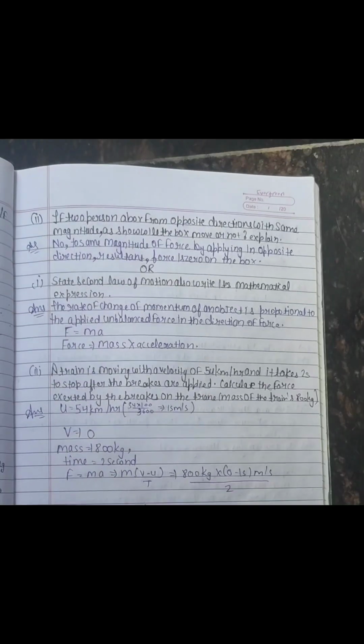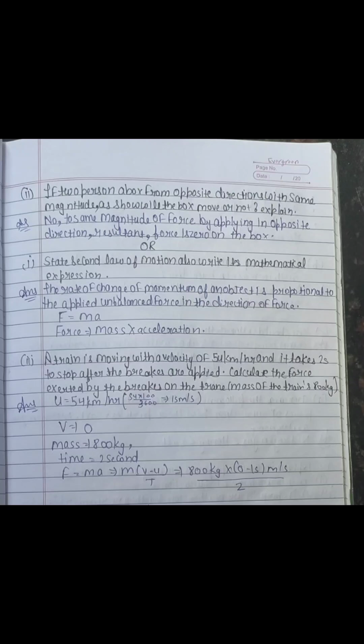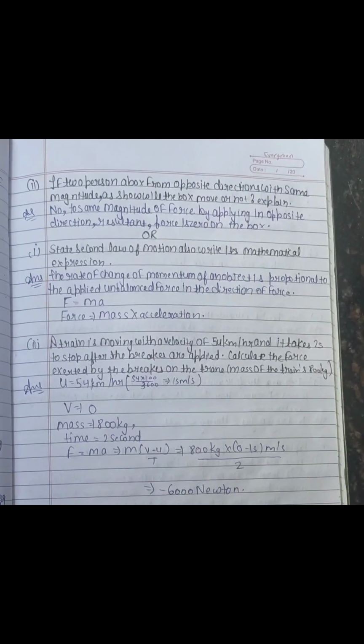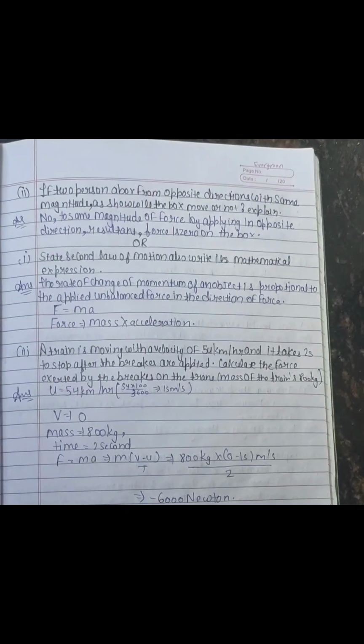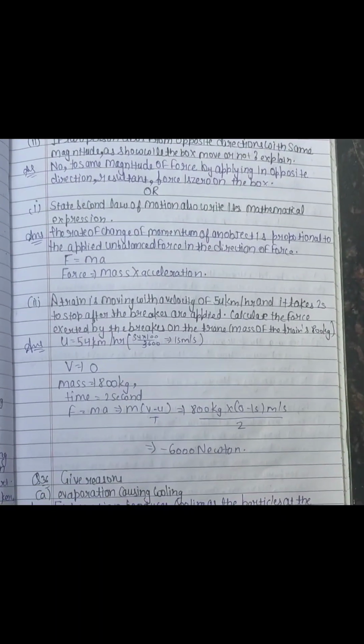The rate of change of momentum of an object is proportional to the applied unbalanced force in the direction of force. Force equals mass into acceleration. A train is moving with a velocity of 54 km per hour and it takes 2 seconds to stop after the brakes are applied. Calculate the force exerted by the brakes on the train. Mass of the train is 800 kg.